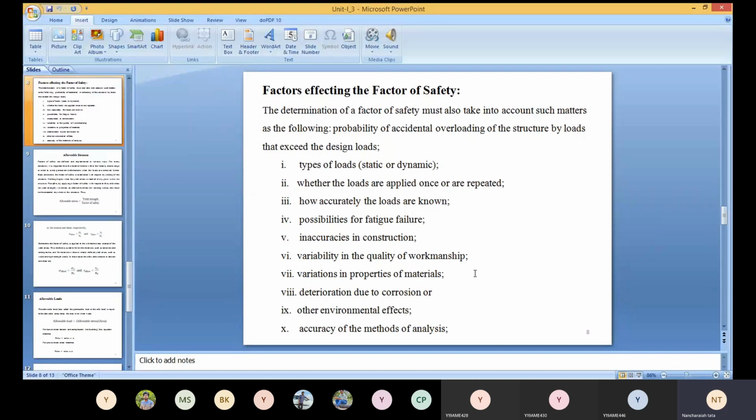Let us continue the factor of safety. Factors affecting the factor of safety, right? So what are the factors that influence the factor of safety? Factor of safety is nothing but maximum stress by working stress. It may be considered either 1 or some value up to 10. It is considered more than 1, right? So while considering the factor of safety, what amount can you consider, or what is the necessity to take the factor of safety, we already discussed. So which factors are influencing us to take the factor of safety, that we'll see now.